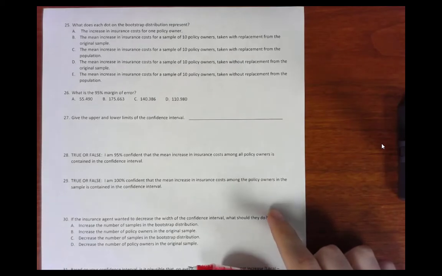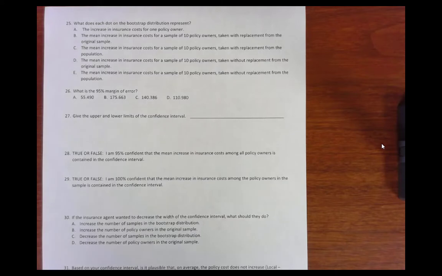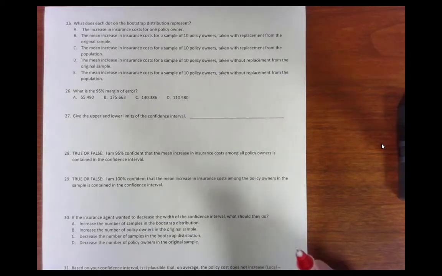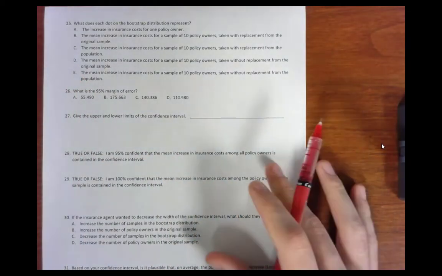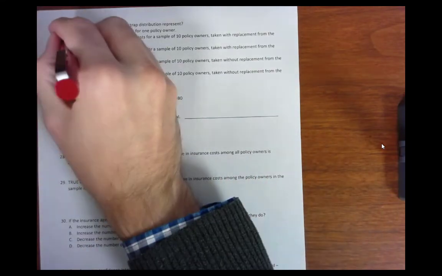So each dot on the bootstrap distribution that we saw from the previous one is going to be just the sample statistic from a bootstrap sample that they took. So if he repeatedly took a random sample from the original sample over and over again with replacement, he's going to get a bootstrap sample. We just want to know what's the average of that bootstrap sample. So the correct answer would be B: the mean increase in insurance costs for the sample of 10 policy owners taken with replacement from the original sample.